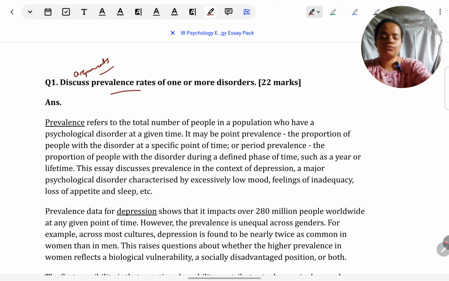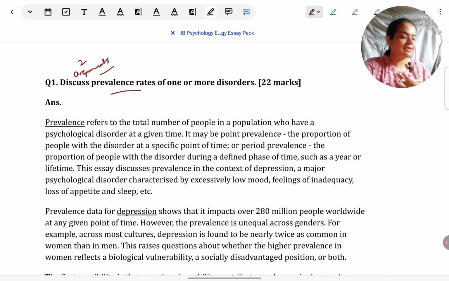So what you should do for a discuss question is finalize on ideally 2 arguments, I would say. More than that becomes too much to handle, and less than that becomes too deficient. So finalize on 2 points you want to make about prevalence rates, and then keep your focus on describing those points in detail and evaluating them.